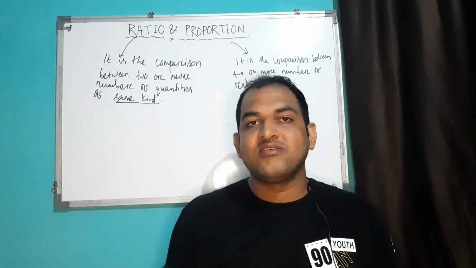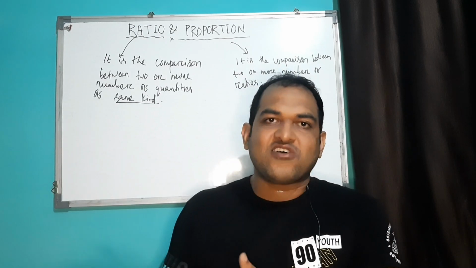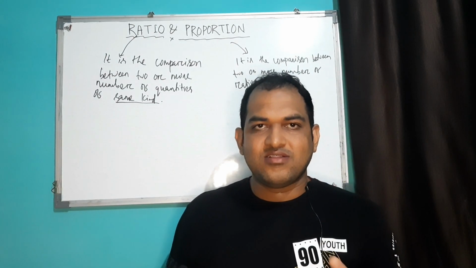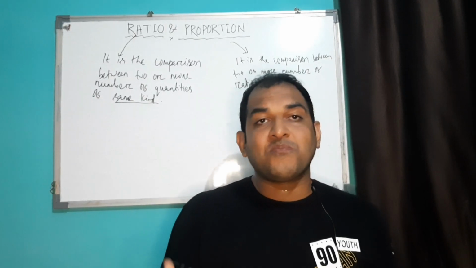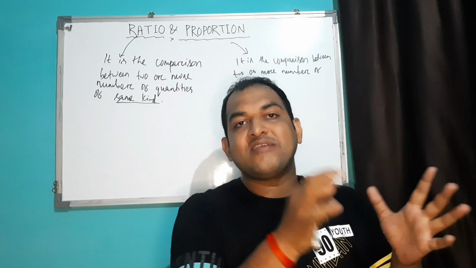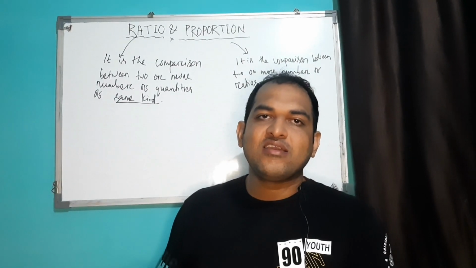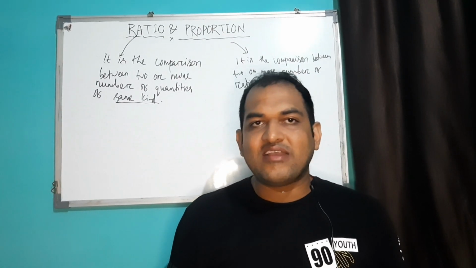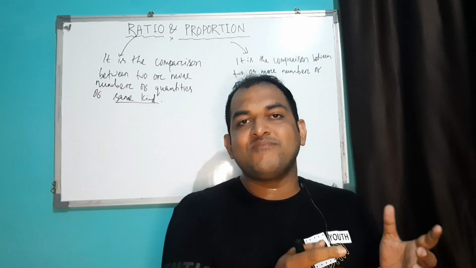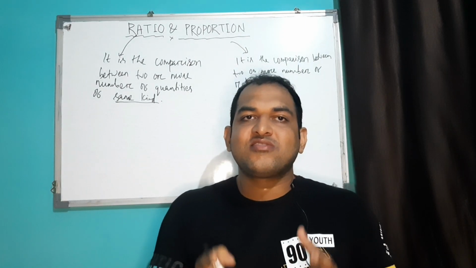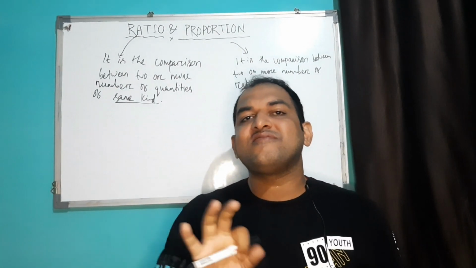Let's say I will compare the total number of runs of Mr. Kohli and Rohit Sharma in a single IPL. Okay, so this is the same kind of comparison. If I compare the total goals of Messi, let's say this much, and the total runs of Kohli, this much, again this is not the same kind. But we can compare the number of followers on Instagram of Messi, this much, and the number of followers of Virat Kohli, this much, on Insta. So this is the same kind.